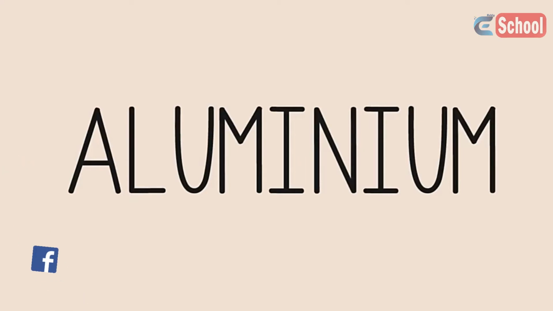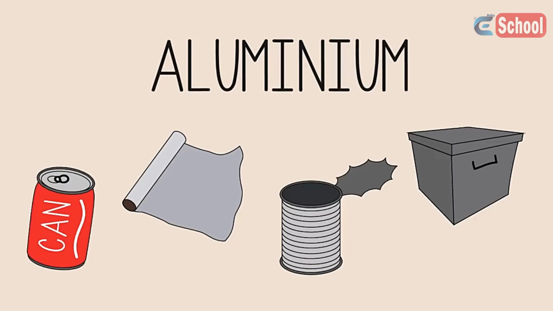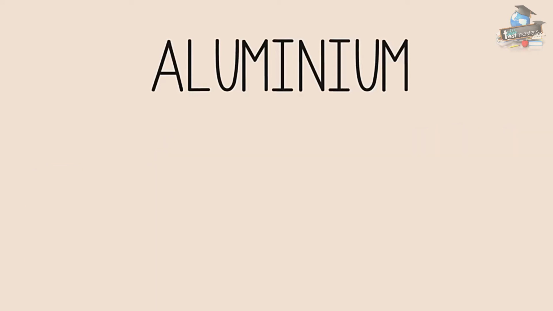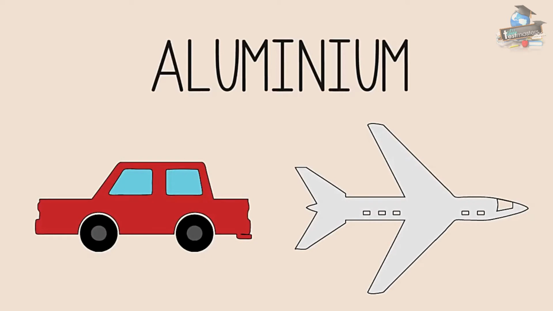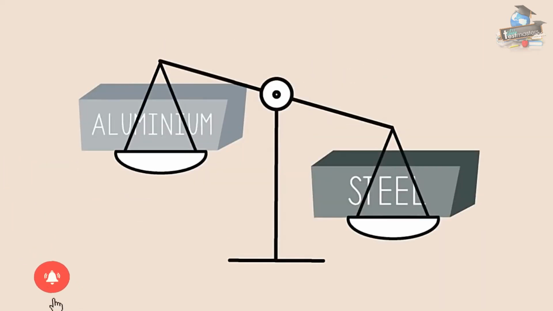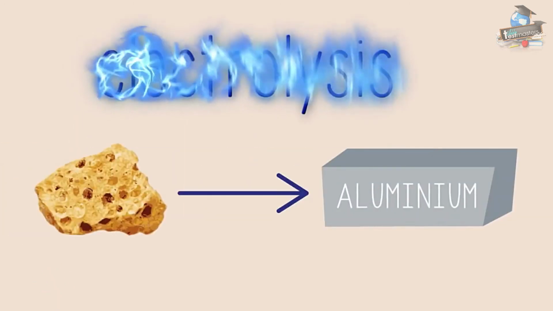Aluminum is the most commonly recycled metal. Aluminum is used to make soft drink cans, aluminum foil, certain food cans, and even certain packaging materials. Aluminum is also used to make the outer bodies of some cars and airplanes, due to the fact that it is less dense than steel. The extraction of aluminum from its ore is done by electrolysis.